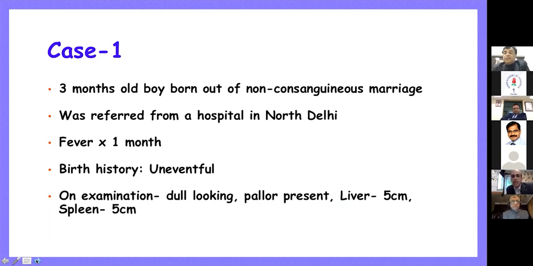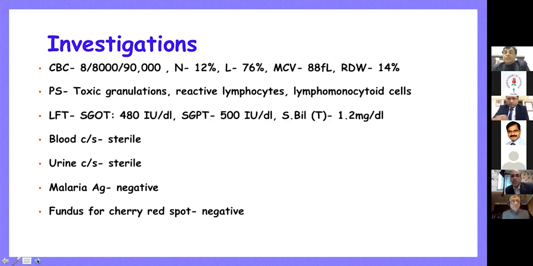So the first case is a 3-month-old baby who was born out of a non-consanguineous marriage and was referred to us from a hospital in North Delhi. The child had fever for 1 month. The birth history was uneventful. The child was dull to look at. There was pallor and there was hepatosplenomegaly. The investigations revealed a hemoglobin of 8, a white cell count of 8,000, and a platelet count of 90,000.